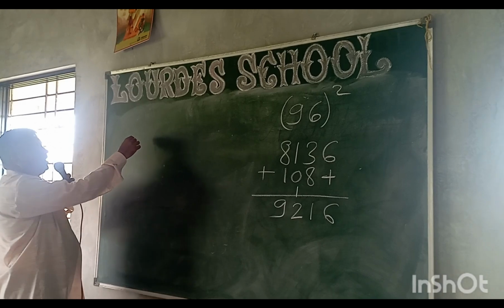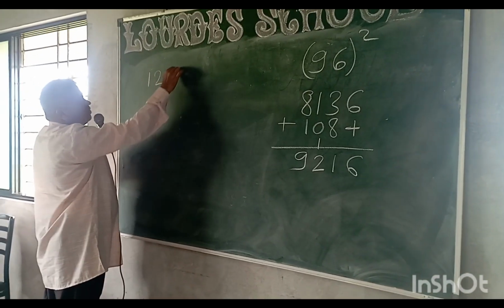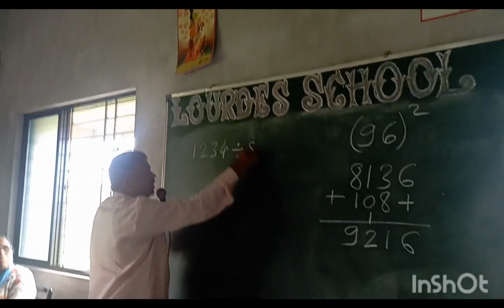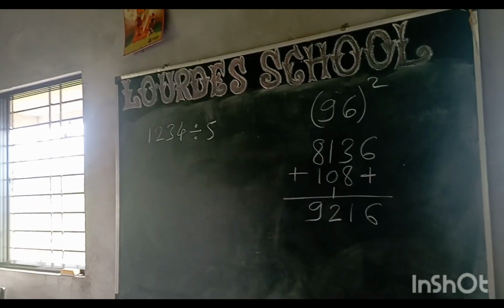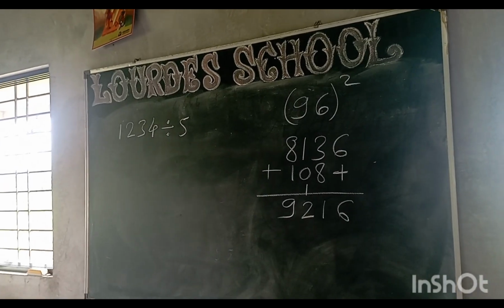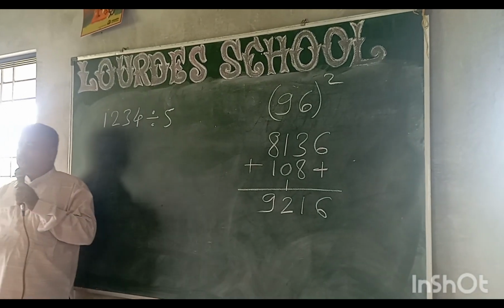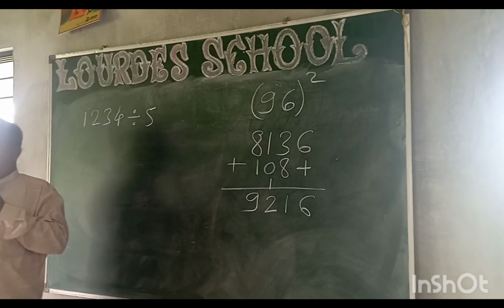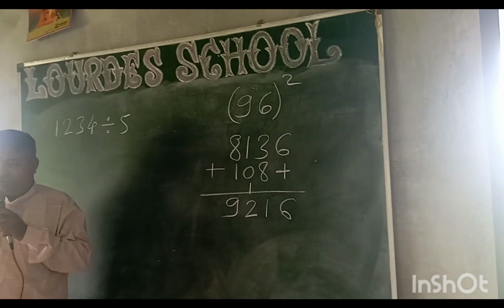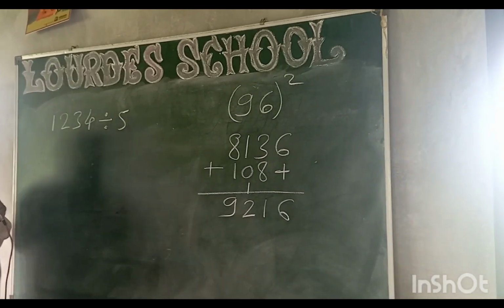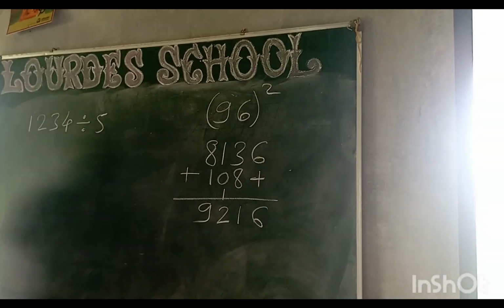Come on. Say division: 1234 divided by 5. A number divided by 5. Then we use another technique here in division. If it is divided by 3 or 4 or 2 or 7, different techniques are there for different numbers. Okay, now for 5. The remaining things you will get on my YouTube channel. Just observe this one.